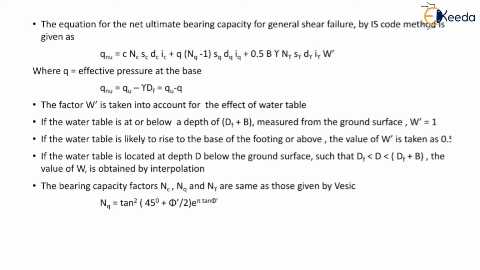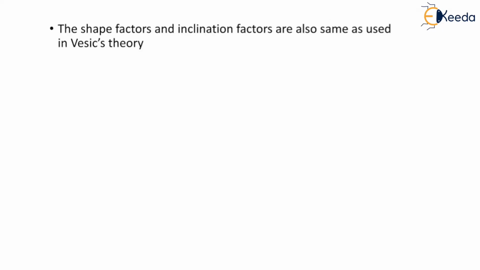Nq is equal to tan square 45 degree plus phi dash by 2 into e raised to pi tan phi dash. Nc is equal to Nq minus 1 into cot phi dash, and N gamma is equal to 2 into Nq plus 1 into tan phi dash. Now we will see formula for shape factors, depth factors and inclination factor.